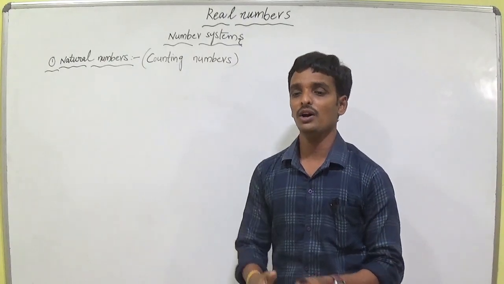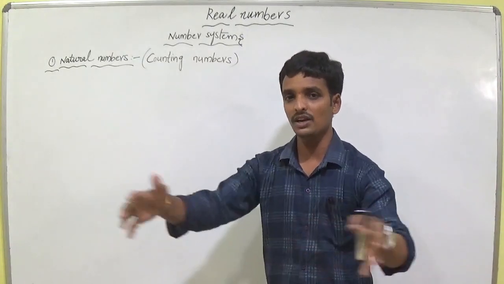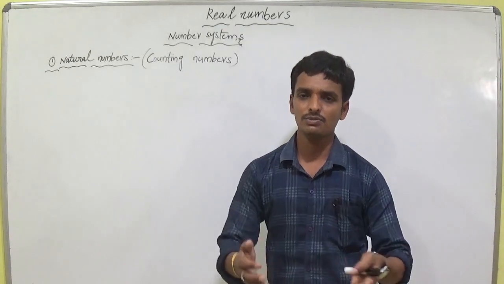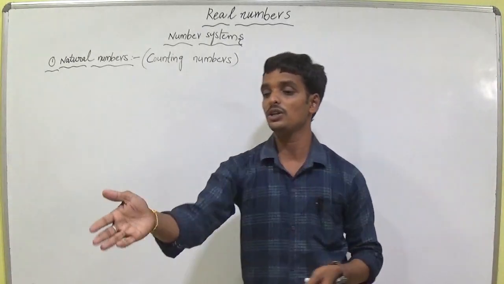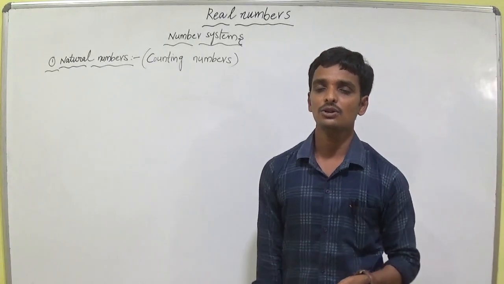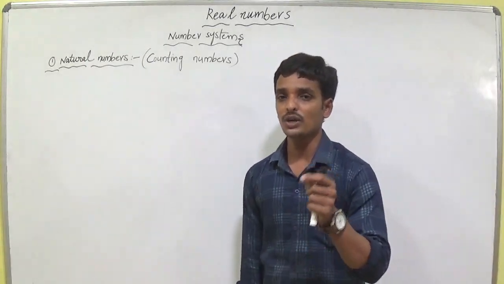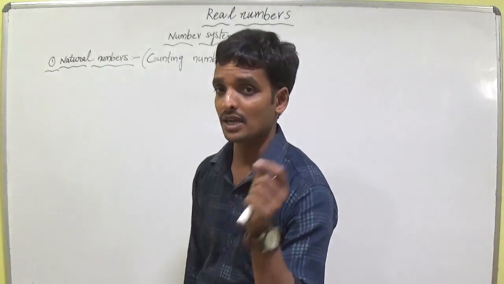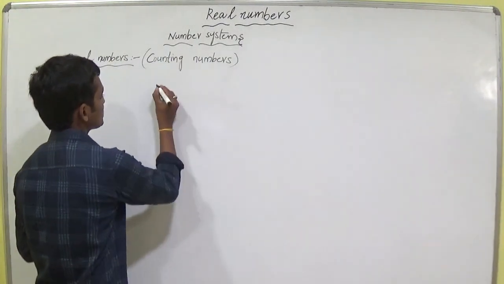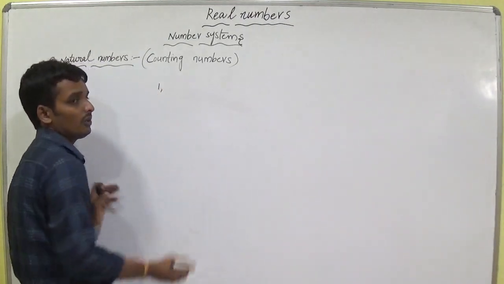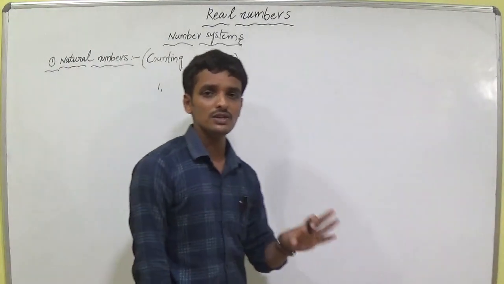If you have a bundle of sticks, how can she count? She starts from 1, 2, 3. How many students are there in your class? She will start from 1, 2, 3, 4, 5, 6, 7, like that. That's why natural numbers are also called counting numbers. These natural numbers start from 1. Whatever you count, you start from 1.